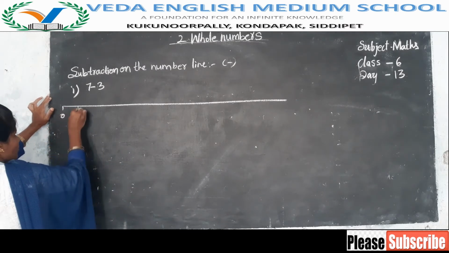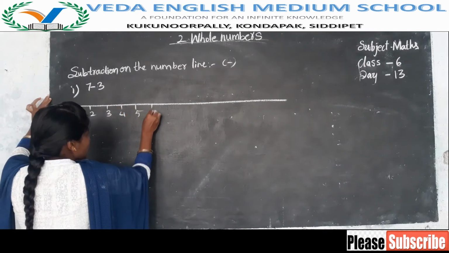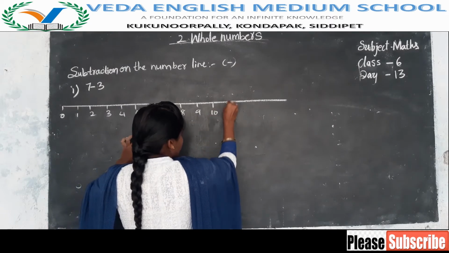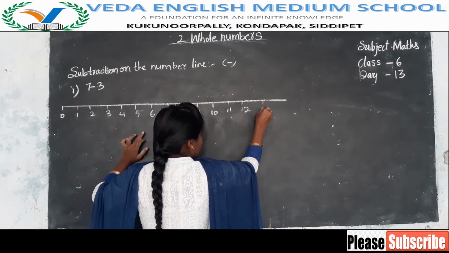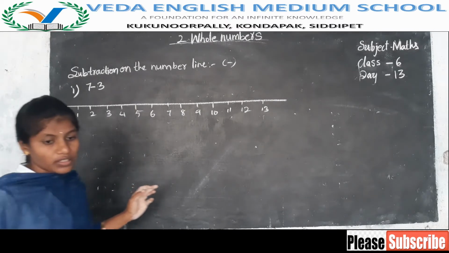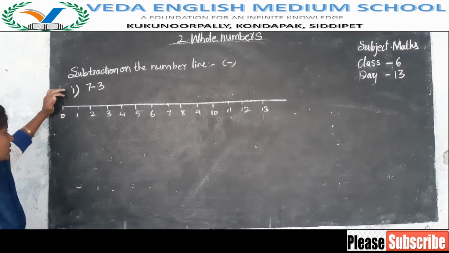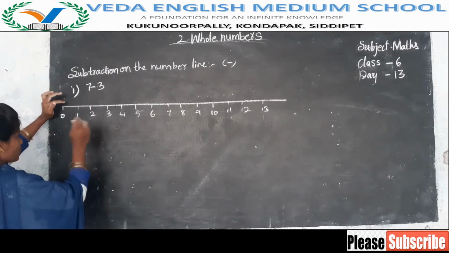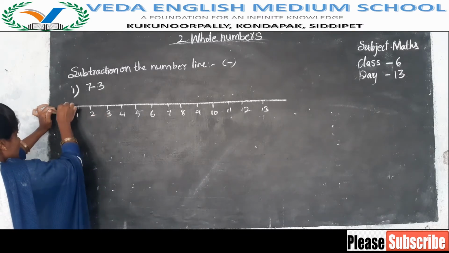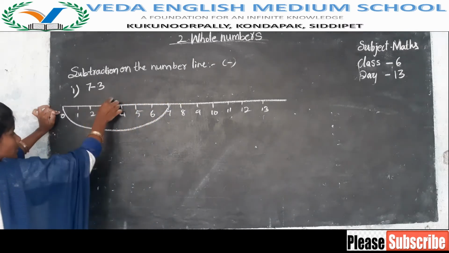Then write 0, 1, 2, 3, 4, 5, 6, 7, 8, 9, 10, 11, 12, 13. First, 7 minus 3. First 7, no? So count 0 to 7. Now we are doing subtraction, so we have to go from there backwards. 0 to 7 we have to count it.